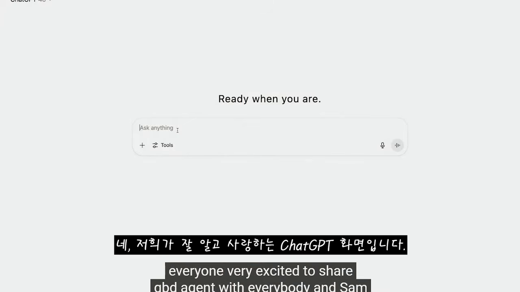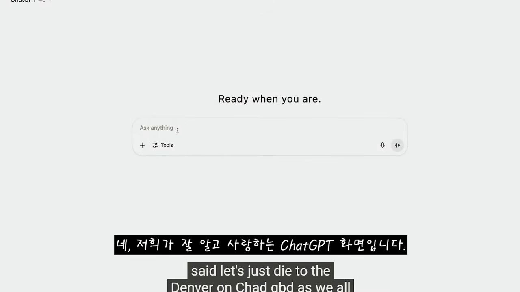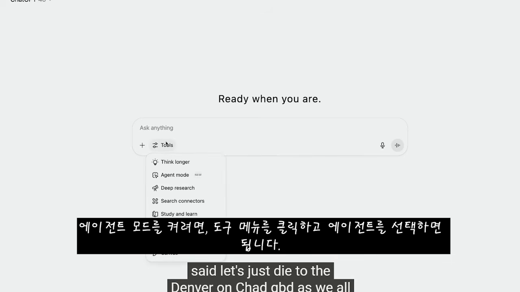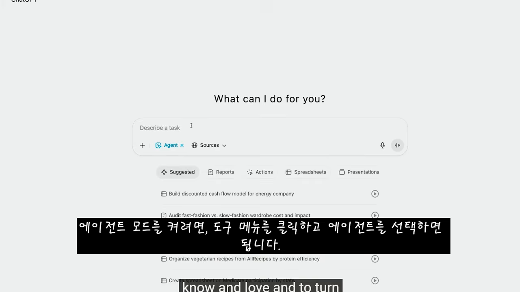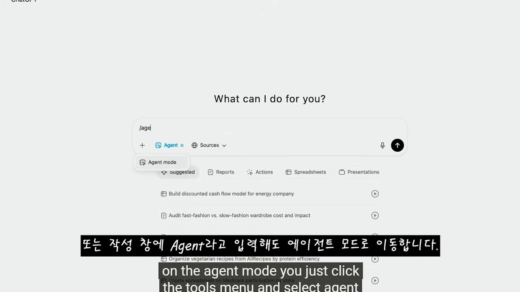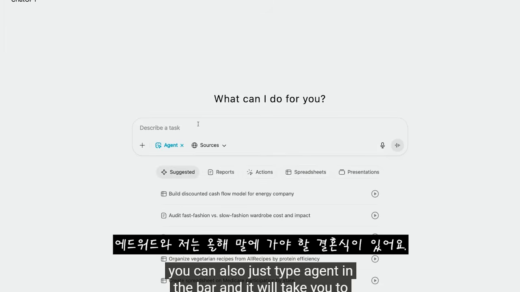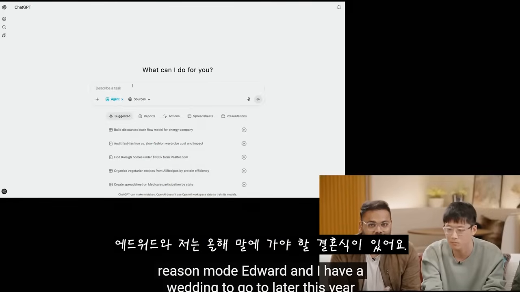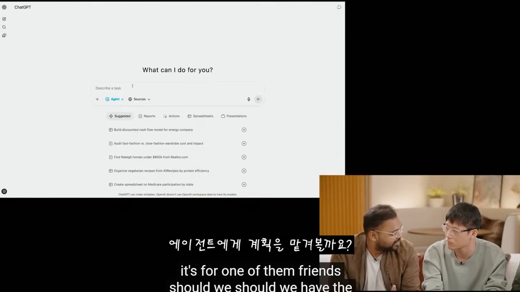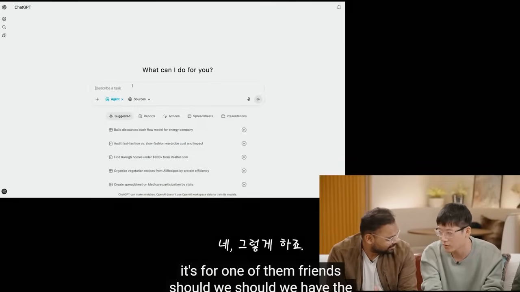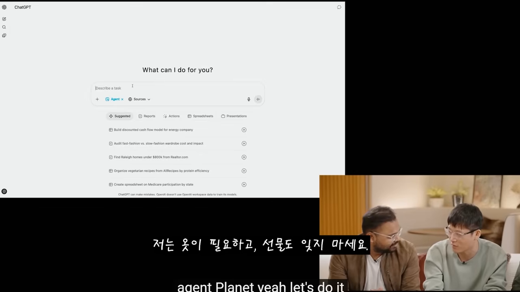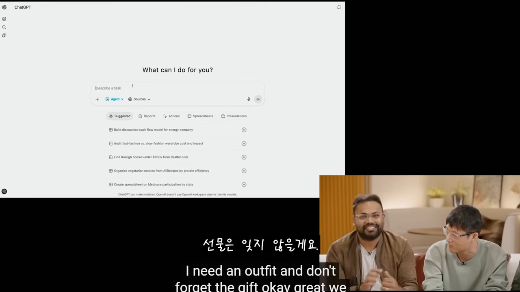Okay, so we are on ChatGPT, as we all know and love. And to turn on the agent mode, you just click the tools menu and select agent. You can also just type agent in the composer bar and it'll take you to agent mode. Edward and I have a wedding to go to later this year. It's for one of our mutual friends. Should we have the agent plan it? Yeah, let's do it. I need an outfit, and don't forget the gift. Okay, great. We won't forget the gift.